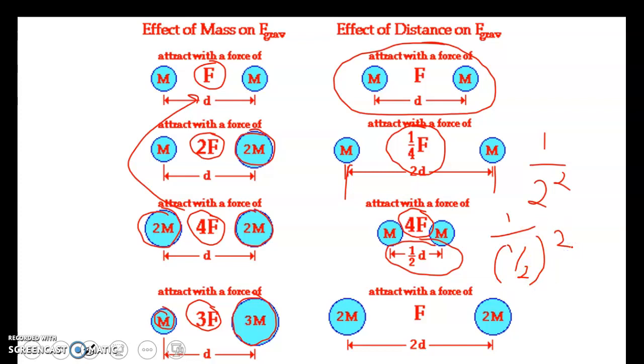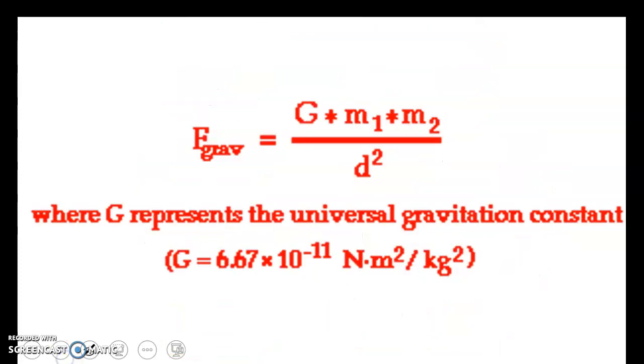Now, what if we double the distance and then double the mass of each object? Doing so gives us 4 over 4, which leaves it the same, which means our force is the same as if both masses were 1 and the distance was just d. So we can manipulate either of those to change the force of gravity on an object.